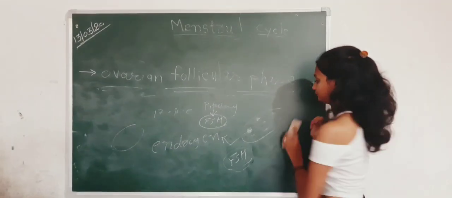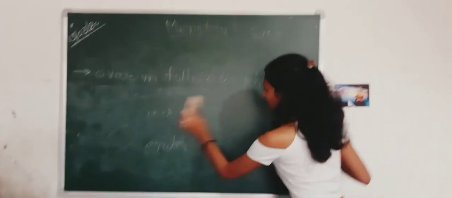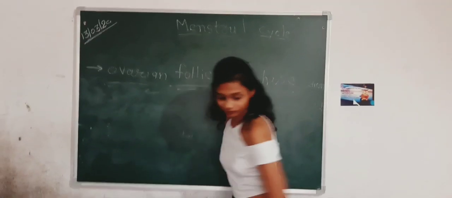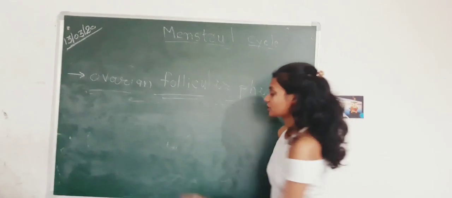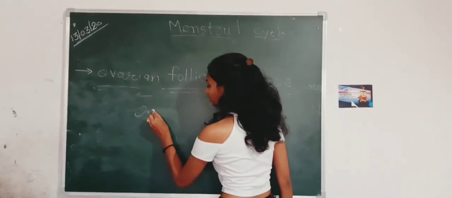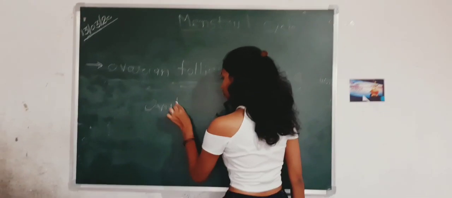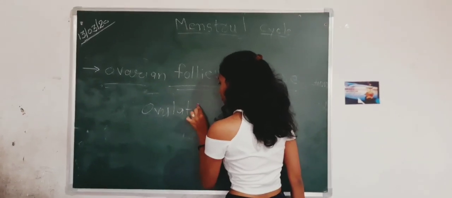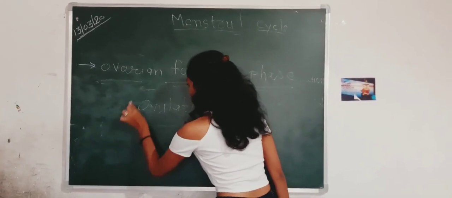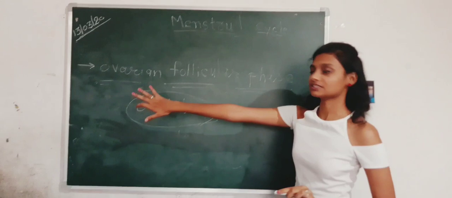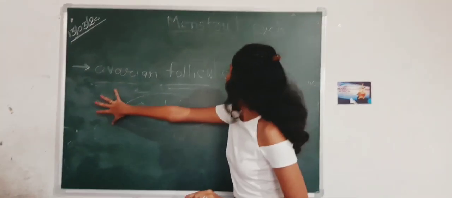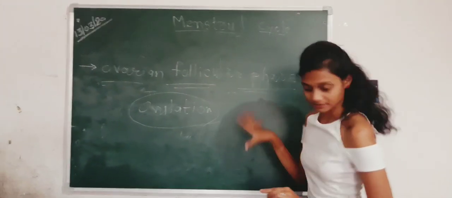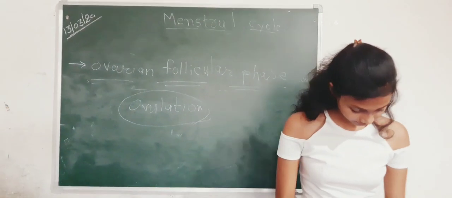Okay, and this oocyte will be released, and when the oocyte is released, we call it ovulation. So this was the first phase. We call it the ovarian follicular phase. Now the second phase.